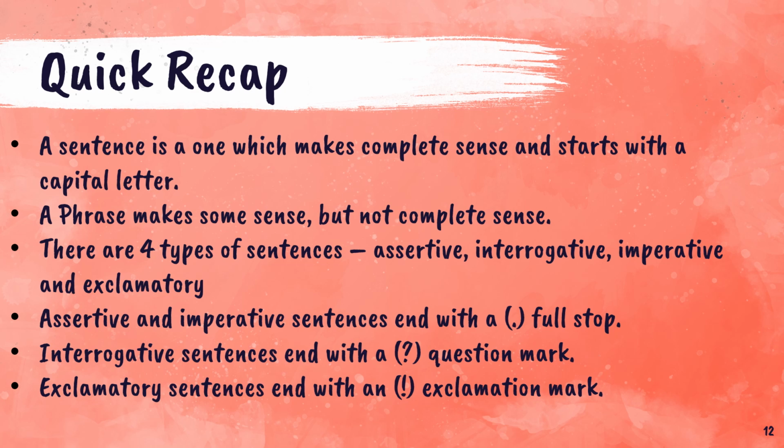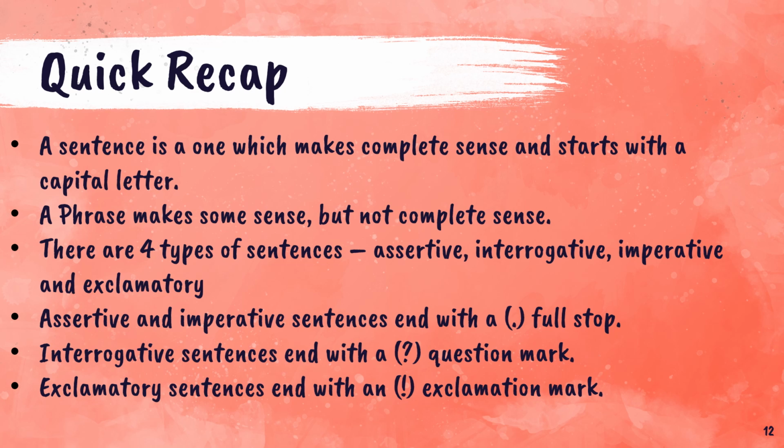Now let's quickly revise whatever we have studied in today's session. A sentence is one which makes complete sense, starts with a capital letter, and ends with a full stop or a question mark or an exclamation mark. A phrase makes some sense but not complete sense, like how a sentence does. So you have to understand the difference between a sentence and a phrase. Next, we studied four types of sentences, which are assertive, interrogative, imperative, and exclamatory.